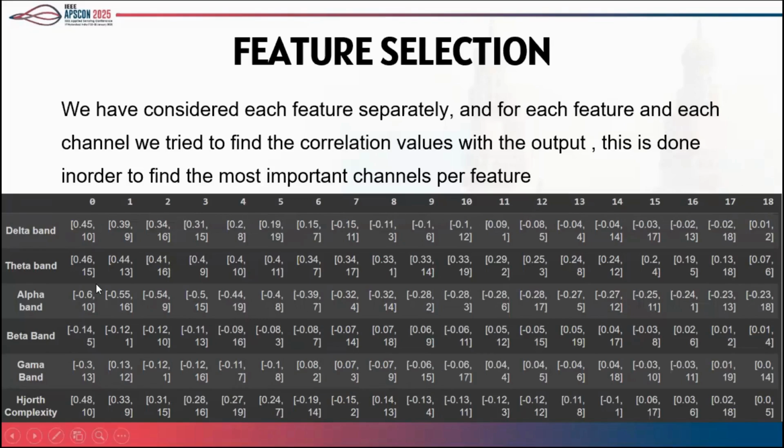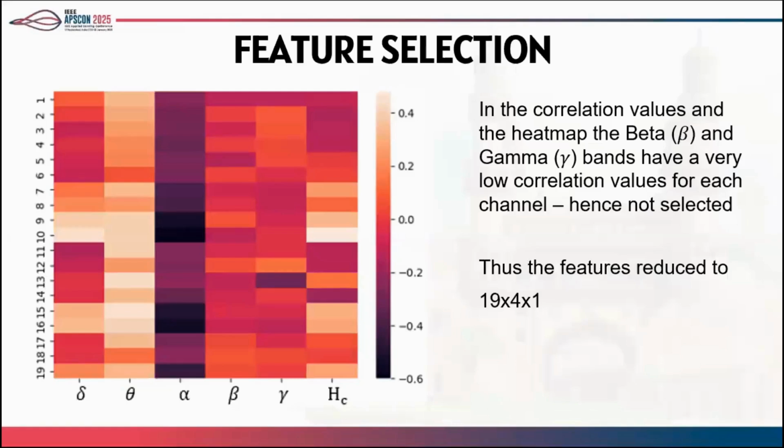Say for this one feature, the delta band, channel number 10 has the highest correlation, and channel number 2 has the lowest correlation. This is done for all the features. So this was done to calculate the most relevant channels across all the features. This is basically a heat map of the last table which we see.